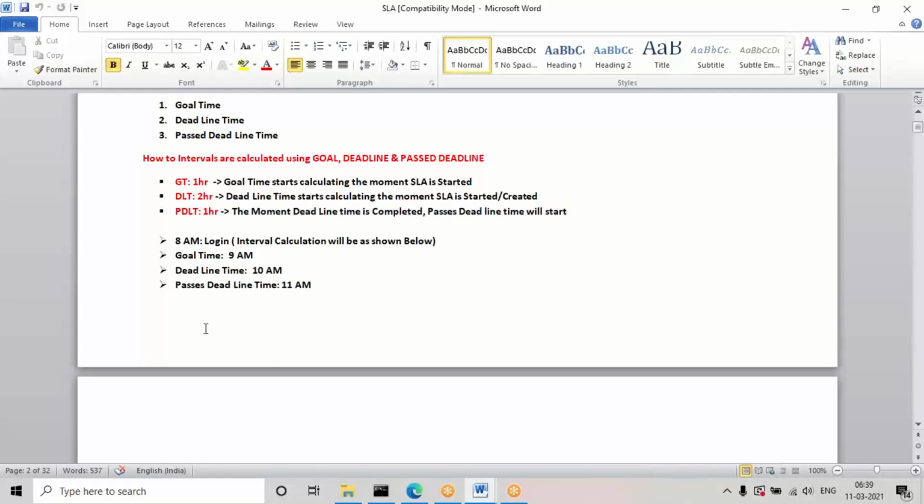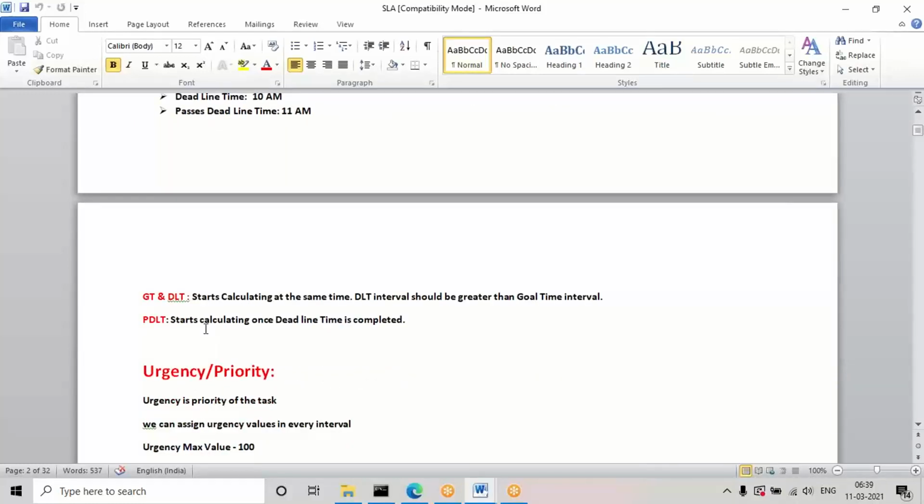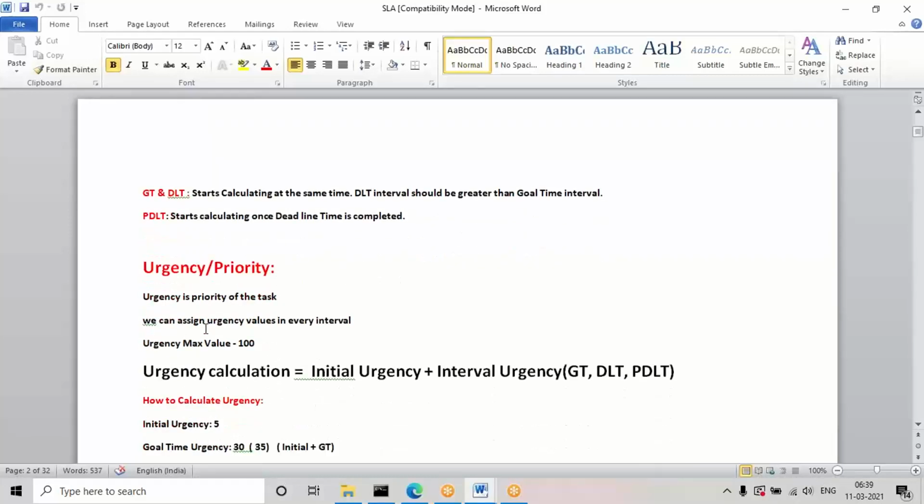And whenever these intervals are defined, along with that they also define some urgency value, or priority value. The maximum value is 100. In every interval they can define this urgency. Apart from that, they also have an initial urgency, which we can also call the default urgency. For this they can give some value, like in intervals of 5 or 10. And in goal, deadline and past deadline time they can specify the urgency value.